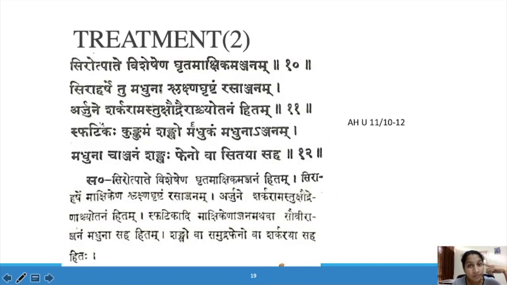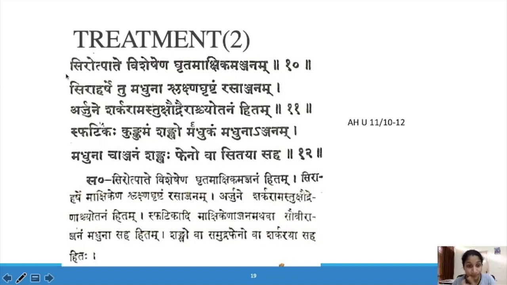This is the Vishesha Chikilsa mentioned in Ashtanga Hridaya. Shirotpade Visheshena Kridamakshikam Anjanam Siddha Harshetu Maduna Slakshna Krishnam Rasanjanam Arjune Sharkaramastu Kshaudra Aschodanam Hitam Spadika Kunguma Shango Madukam Maduna Anjanam Madunascha Anjanam Shangaha Fenova Sidaya Saha.